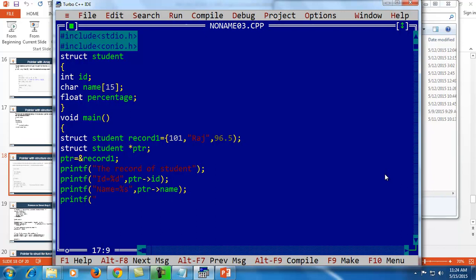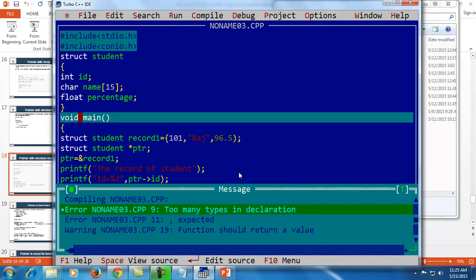Then using a printf statement, percentage of student equal to percentage f, ptr arrow percentage. So like this we can print the values of a structure's members using pointers. Here I am going to compile this program, showing two errors.